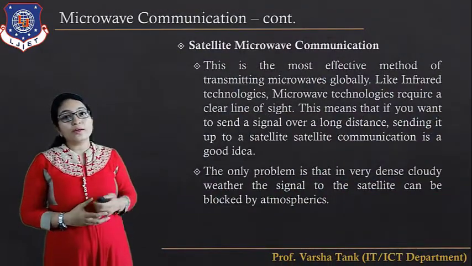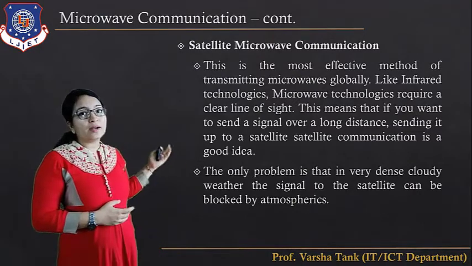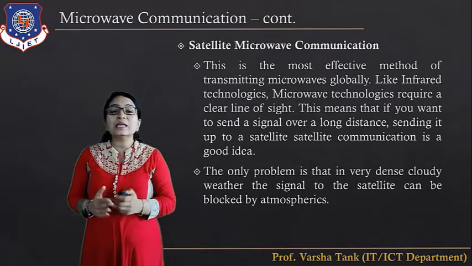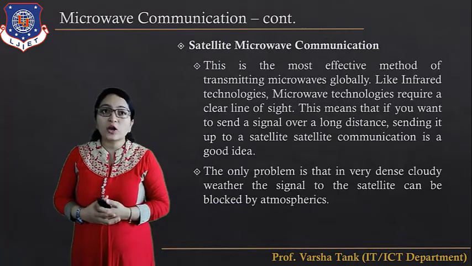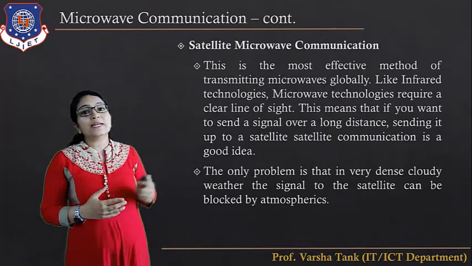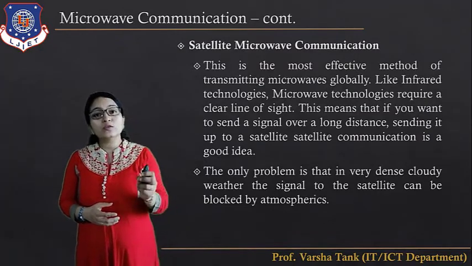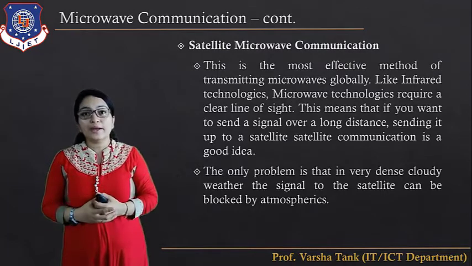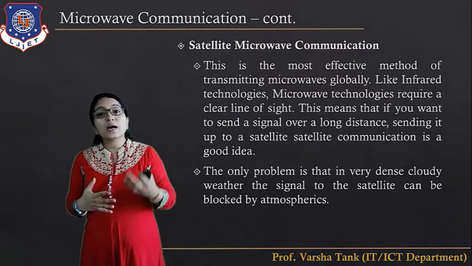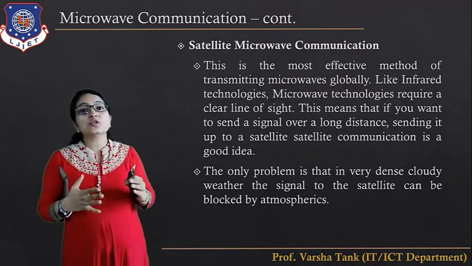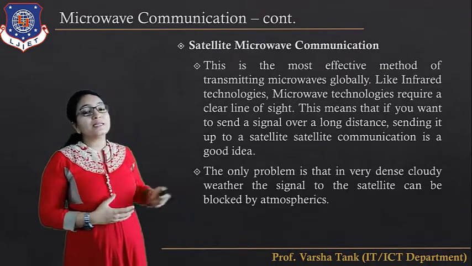Satellite microwave communication is the most effective method of transmitting microwave globally. Like infrared technology, microwave technologies require clear line of sight communication. This means that if you want to send signals over a long distance, sending them up to the satellite is a good idea. The only problem is very dense cloud. If clouds are so dense, the signals to the satellites can be blocked by the atmosphere. That is the disadvantage of this.